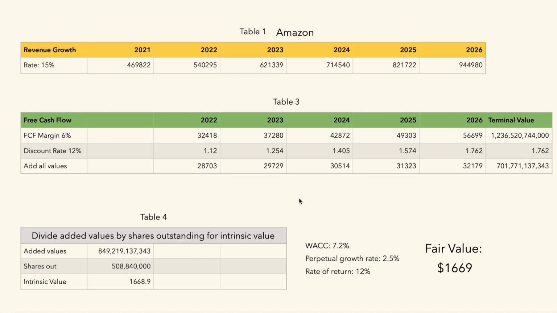We apply our rate of return of 12% that I like to do on all stocks, or a discount rate of 12%. We get all these values after applying our discount rate. Add all those values up, divide by shares outstanding, and you get an intrinsic value of 1,668.9, or just round it up to a fair value of about $1,669 a share. Compared to the current share price, that's poor. Literally, the current share price is double that.